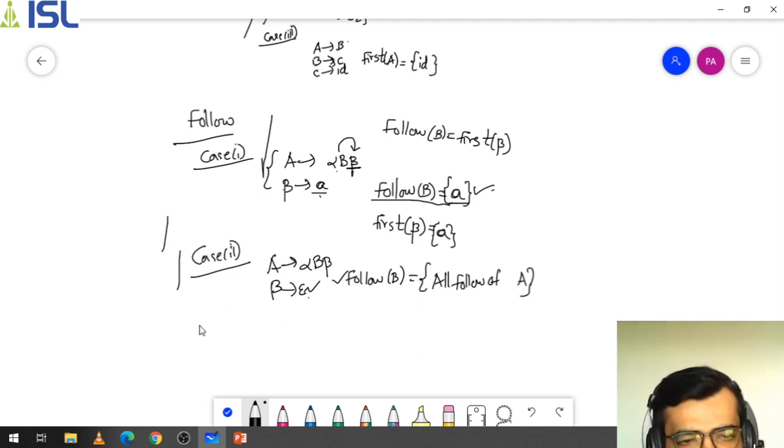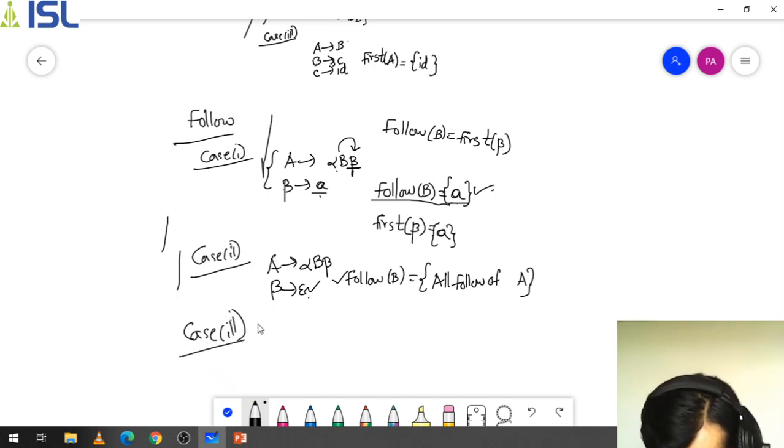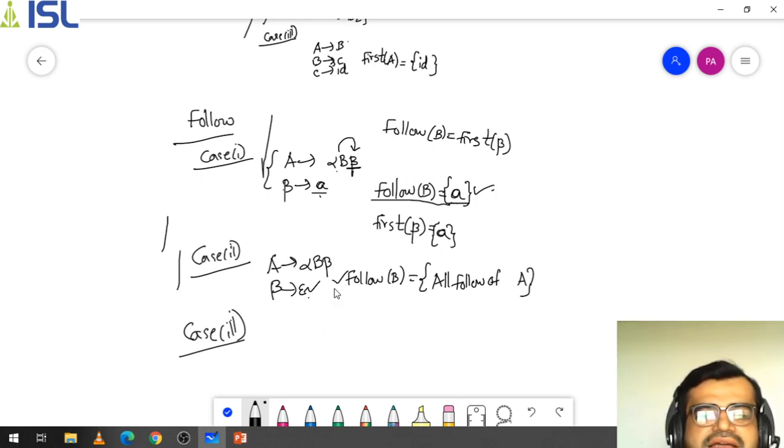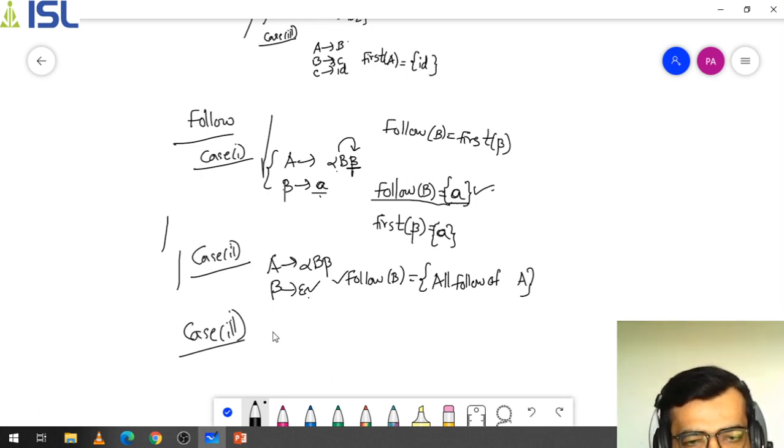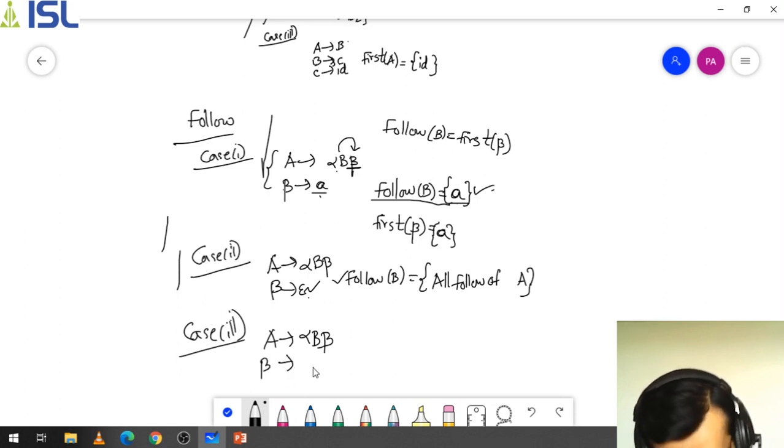Now going to the third case. For example, I'm just taking one production. What is that? A as alpha B beta, right? Alpha B beta, and in beta I am taking two values.